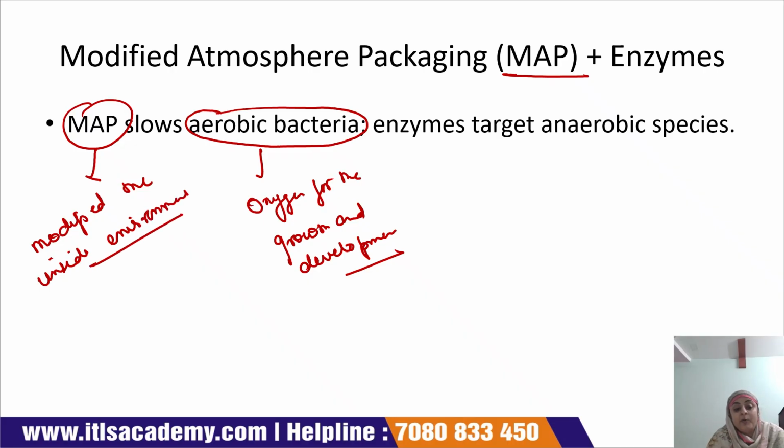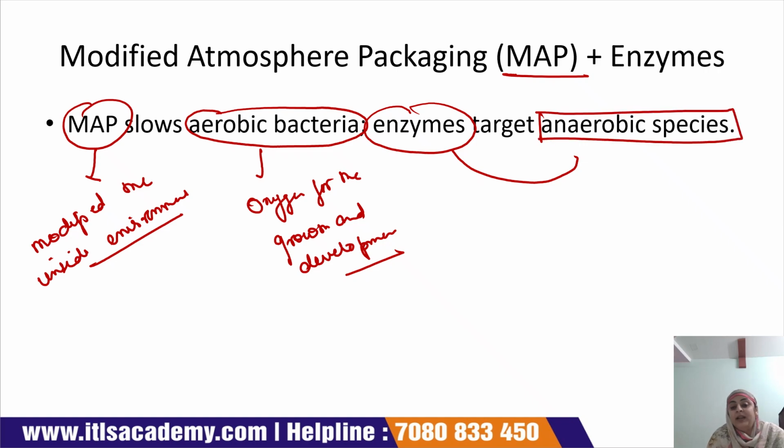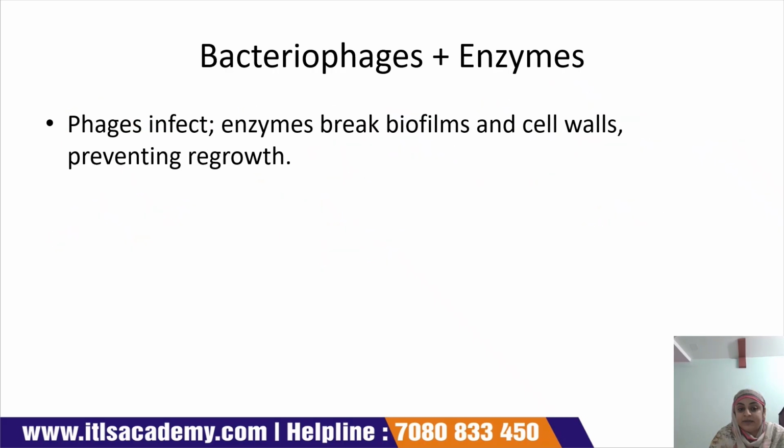Now, this modified environment slows down the growth of the aerobic bacteria because there is no availability of oxygen. So at that time when we use enzyme, it can easily target only the anaerobic species, meaning that when the aerobic bacteria are not present or their growth is slowed down, then only the anaerobic species are present. Anaerobic species do not require oxygen, so the enzyme can easily target them.